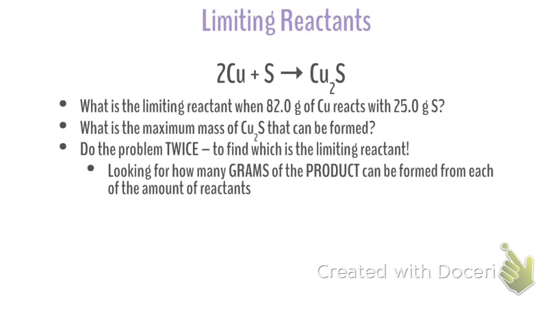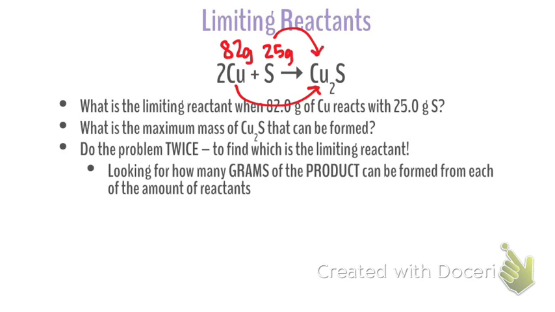So remember, limiting reactants is when we start to go into T-chart city here, right? We've got lots of T-charts in our problems. For sure with these ones, we do the problem twice essentially. One from 82 grams of copper to our product and one from 25 grams of sulfur to our product.